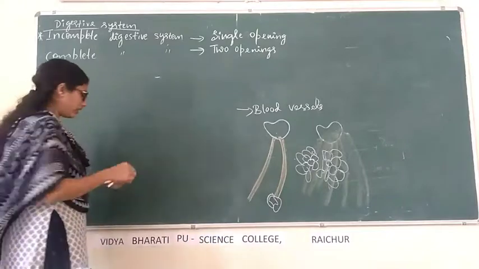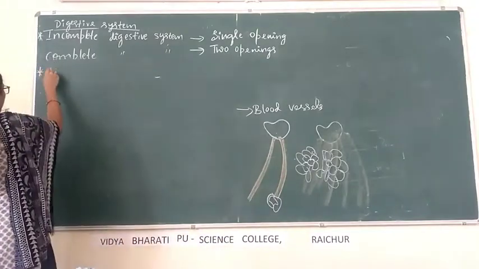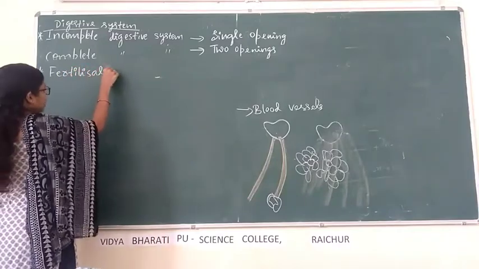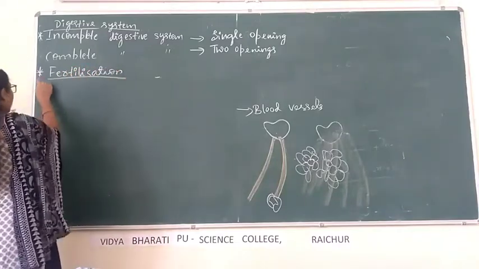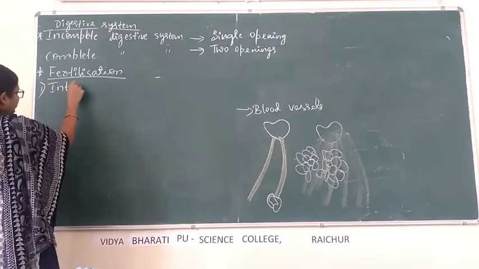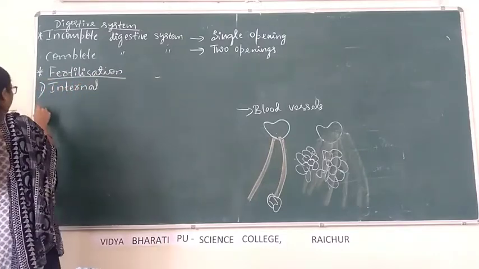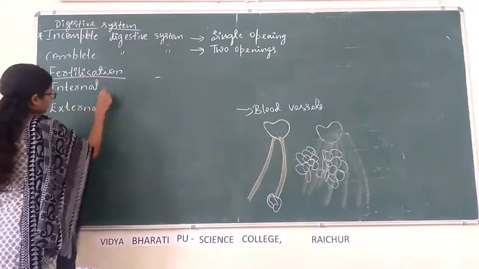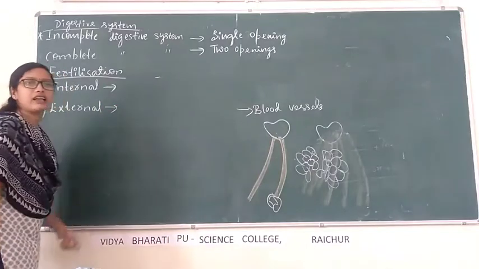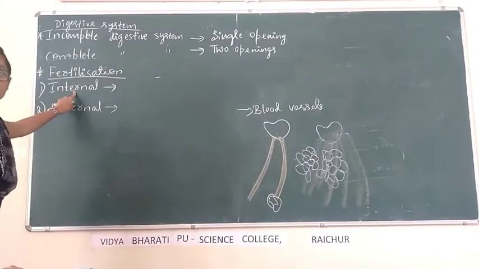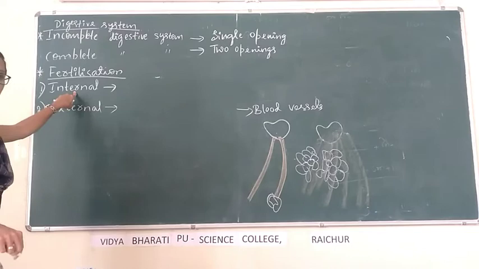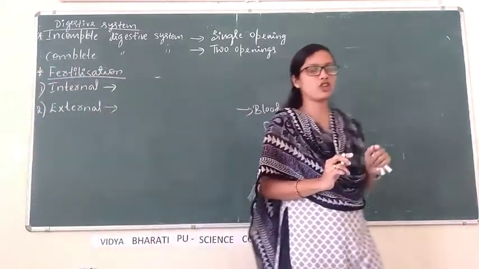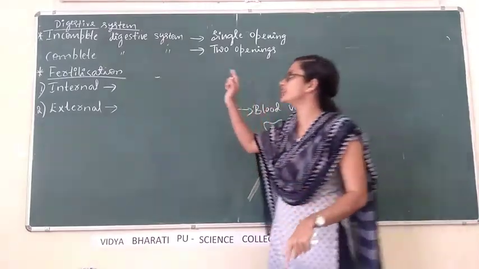Fertilization. There are two types of fertilization. One is internal and another one is external. Internal fertilization means inside, the fusion of egg and sperm. Fusion of egg and sperm is nothing but fertilization.